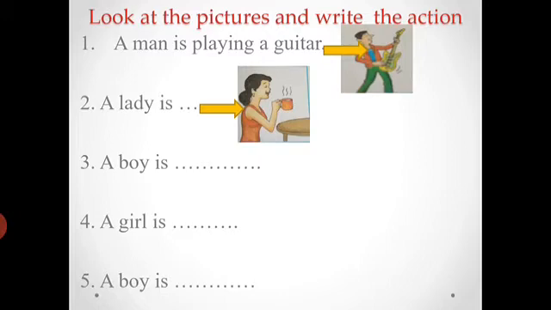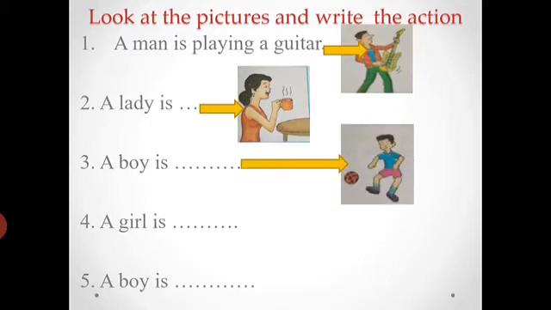Complete these sentences. Okay? A lady is drinking tea. And another sentence: a boy is, what is the boy doing? Look at this picture. A boy is playing with a ball.